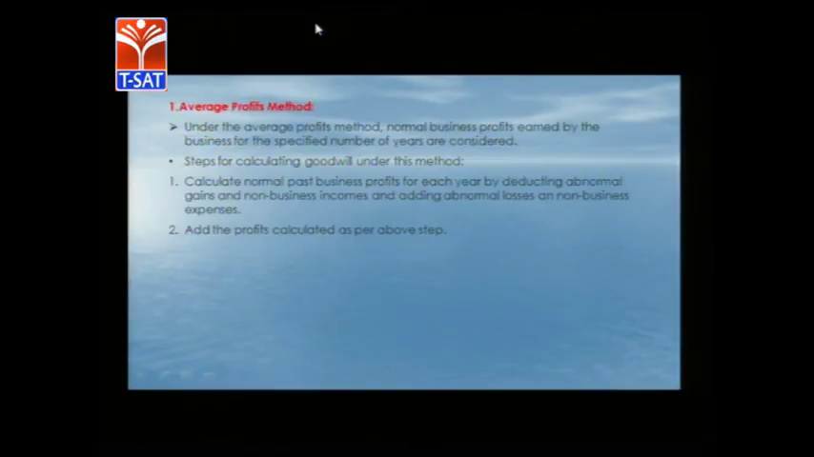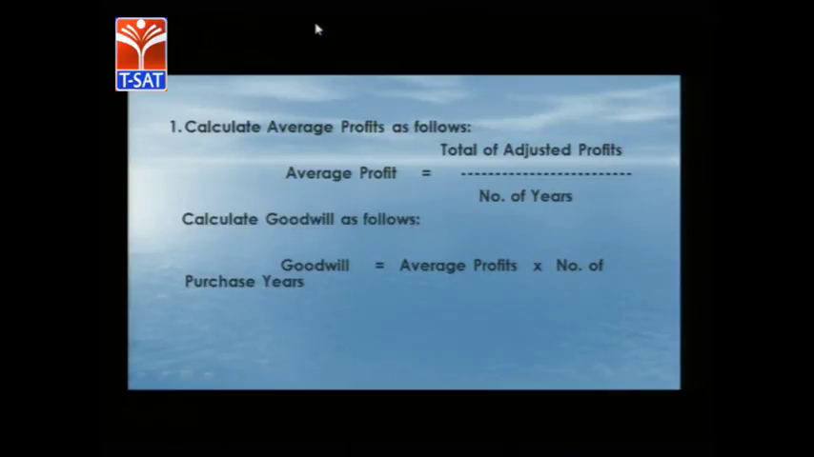The average profits method is very simple, easy to understand and easy to calculate. Under the average profits method, annual business profits earned by the business for a specific number of years are considered. Suppose, for example, the last 5 years or 6 years of profits are taken into account. These profits are to be added, then divided by the number of years, and then we will get the average profits. So this is the formula for calculation of average profits.